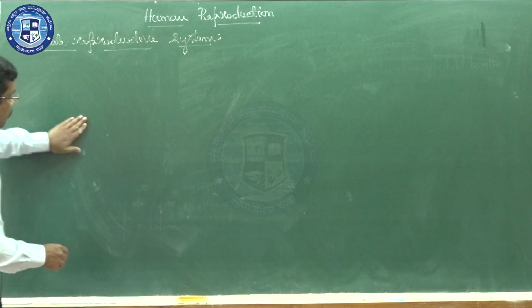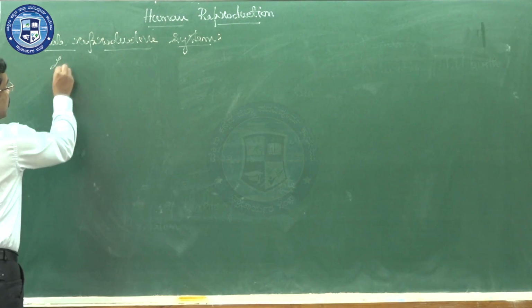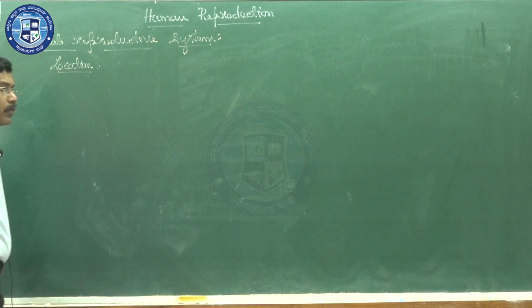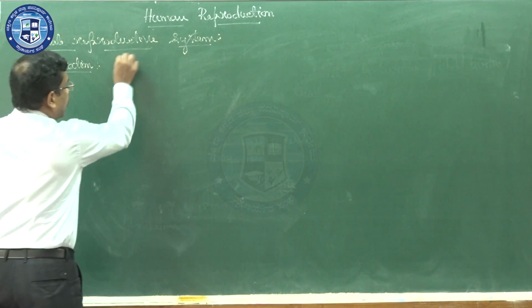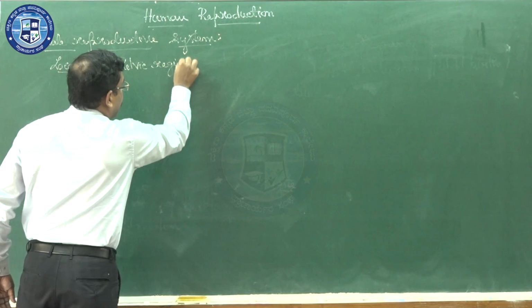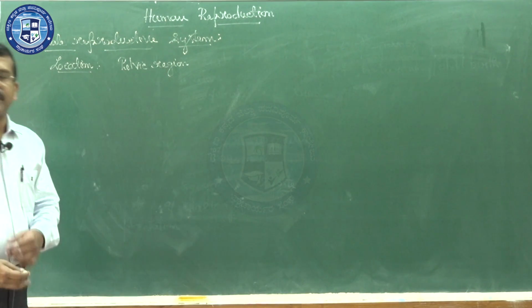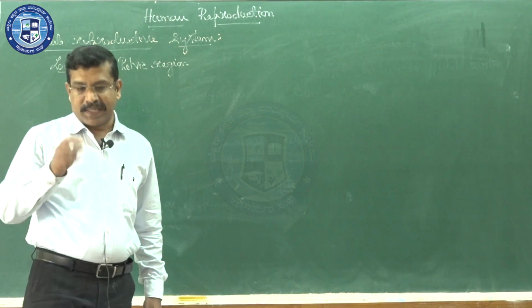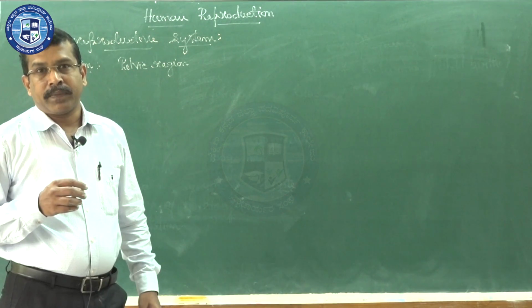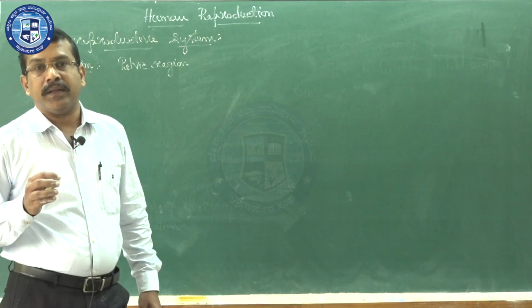In the case of the male reproductive system, first one is location, where actually the male reproductive system is located. It is located in the region called the pelvic region. We have studied the pelvic terminology in class 11, in the first PU syllabus under the locomotion and movement chapter, where we studied the pelvic girdle.